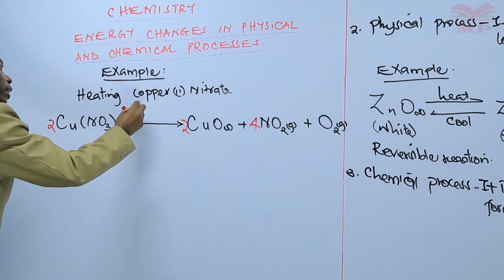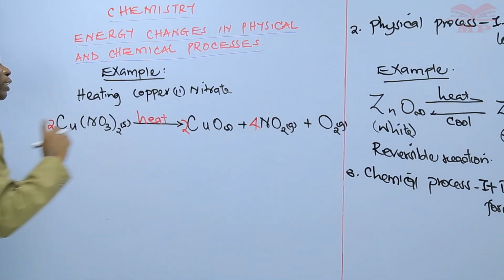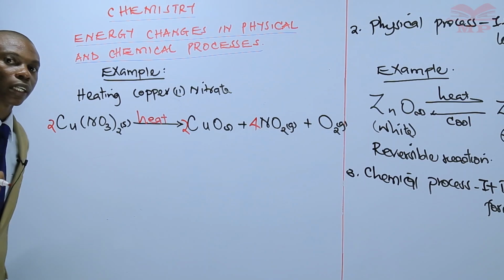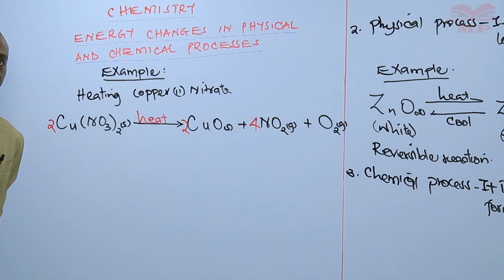So this one you need heat, so that the heat is now going to decompose copper 2 nitrate solid to copper 2 oxide, nitrogen 4 oxide gas and oxygen gas.